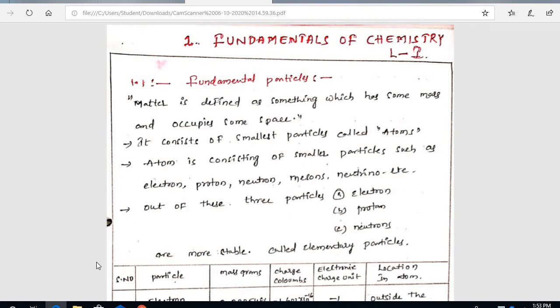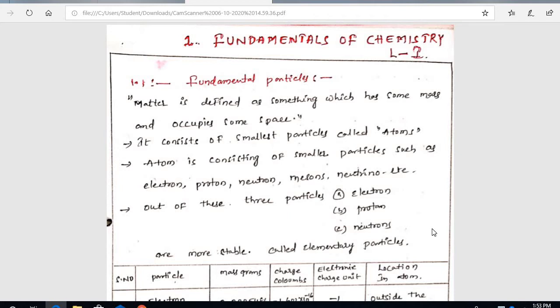Today we are discussing the fundamentals of chemistry. In this, first of all, we are going to learn what the basic particles are, just like atoms or molecules, etc. We are going to get to know the atom.